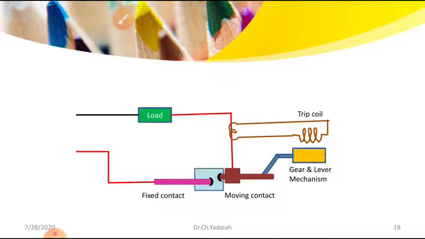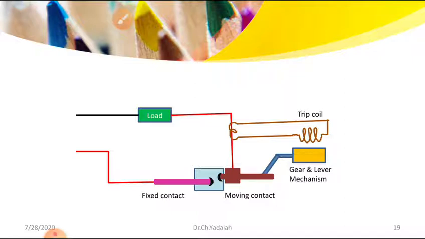So how to operate? The arc that is produced during the operation should be quenched very quickly to avoid the melting of the tips of the two electrodes. How are we going to do that? We can do it by using our latest technology, which is known as the circuit breaker.